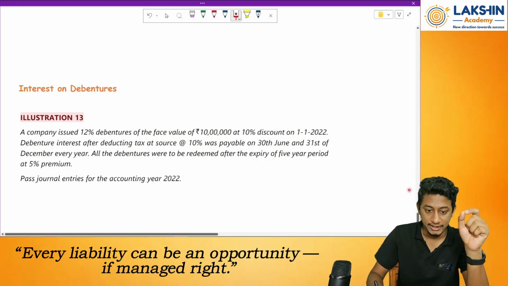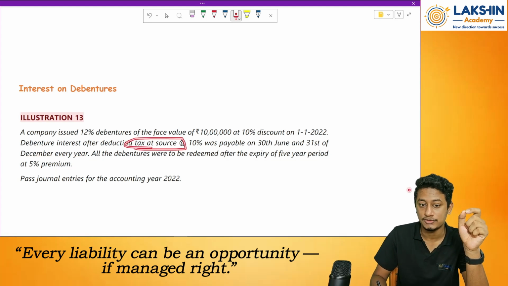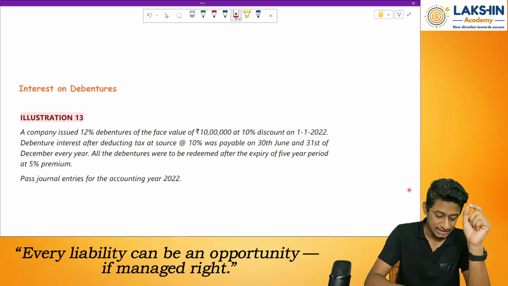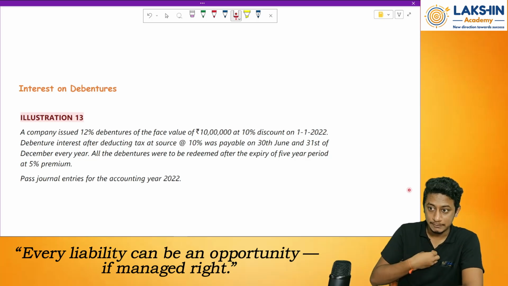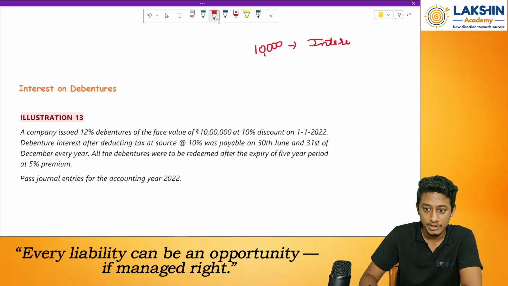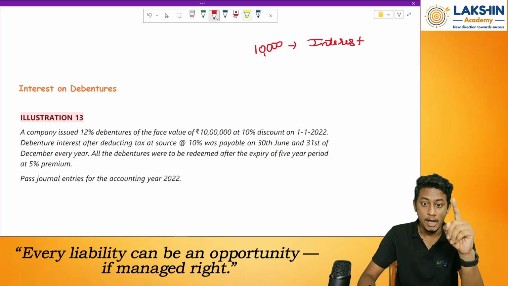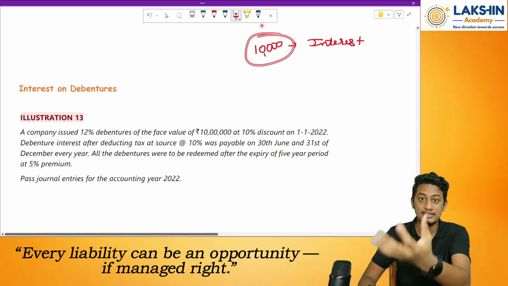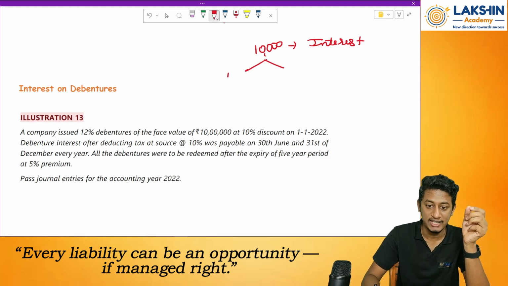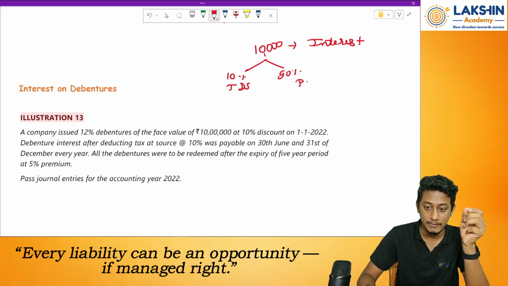Now before going ahead, let us understand what you mean by tax deducted at source. What do you mean by TDS? TDS basically means that whenever someone is paying any income to a second person, let us say I am supposed to pay 10,000 interest. But the Income Tax Act says that while paying the amount of 10,000, please hold back some amount as TDS, as tax. So I will make two bifurcations. 10% will be held back as TDS, and the remaining 90% will be paid.